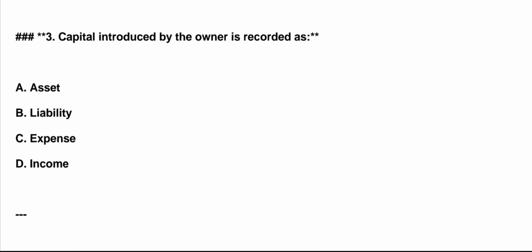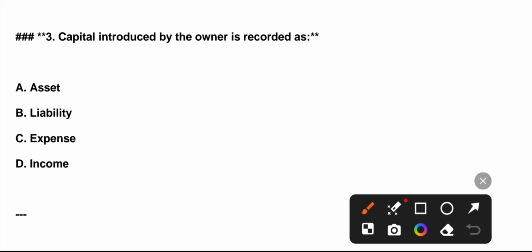Question number third. Capital introduced by the owner is recorded as: A. Asset. B. Liability. C. Expense. D. Income. Correct answer is option B.